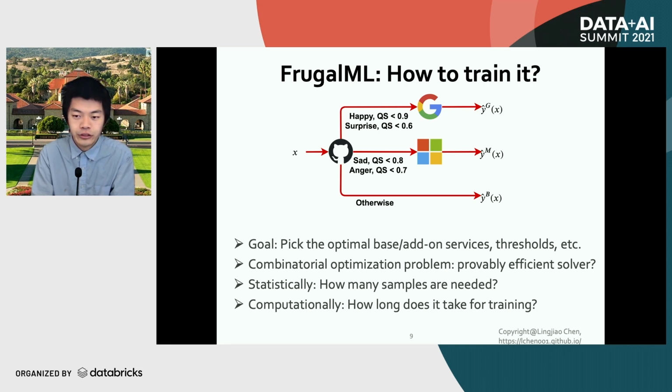And the interesting question is, how do we develop a provably efficient solver? This involves statistical efficiency, meaning that we want to use as few samples as possible, and also computational efficiency, meaning that we don't want to take a super long time to finish the training process.